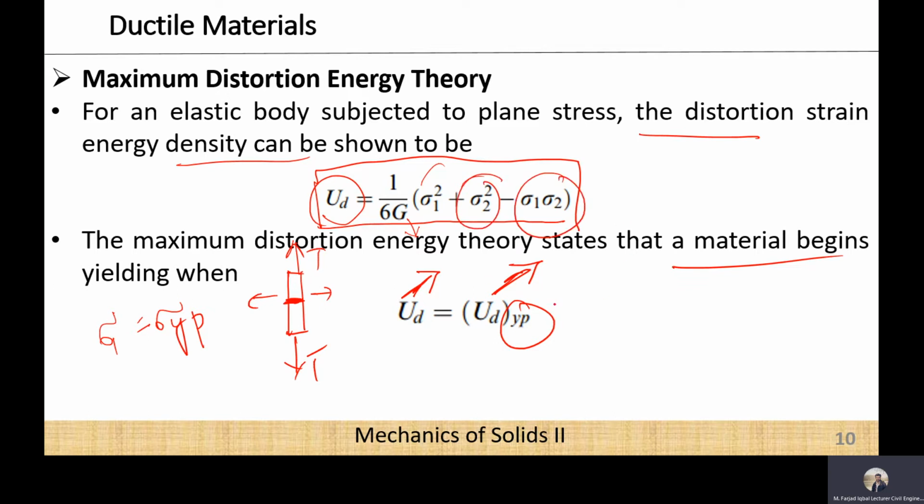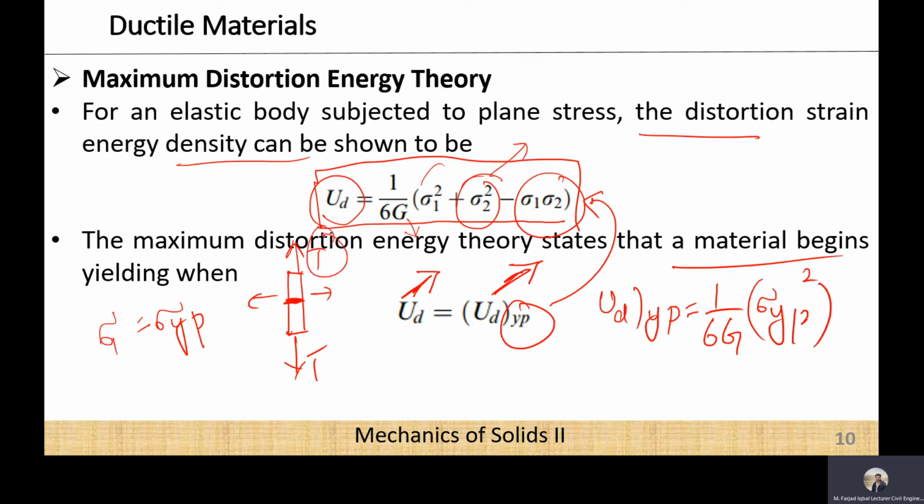So if I substitute these values to calculate the internal work or external work done due to this yield stress, this equation will be modified in this way: 1 over 6G, obviously the yield stress will be produced in one direction. So this equation will be transformed into ud yp is equal to 1 over 6G, sigma 1 will be sigma yp square, plus sigma 2 will be 0 because the stresses are being acted only in one direction, and sigma 1 and sigma 2 will also be equal to 0. So we have this equation for external work done due to this external force being applied.